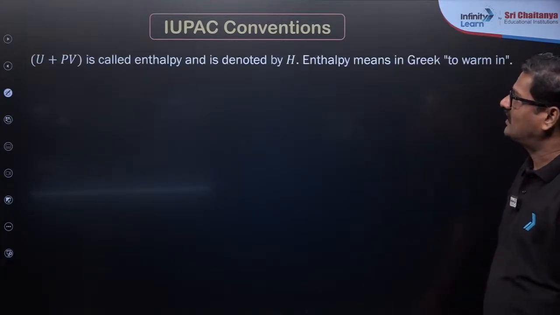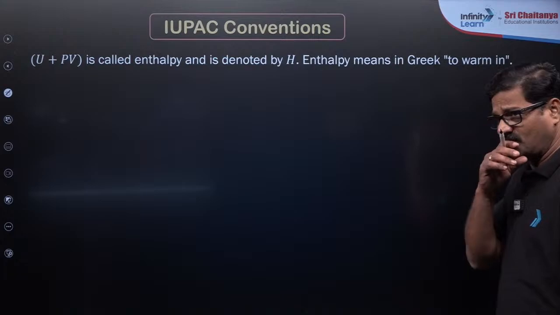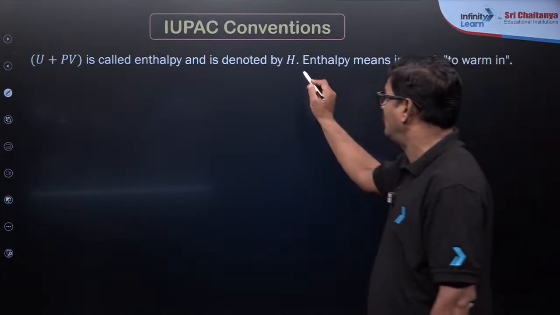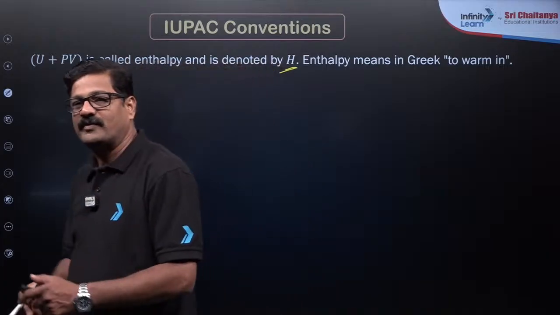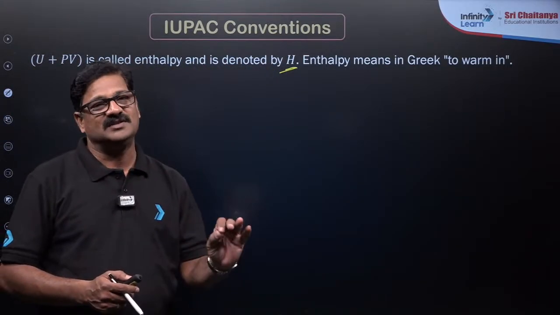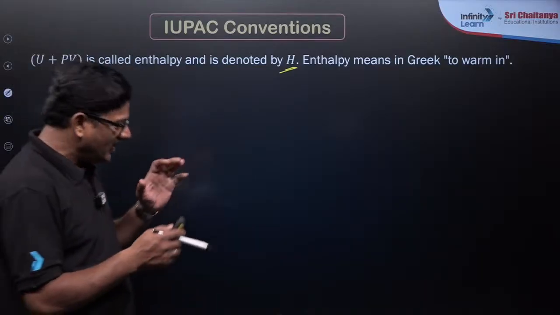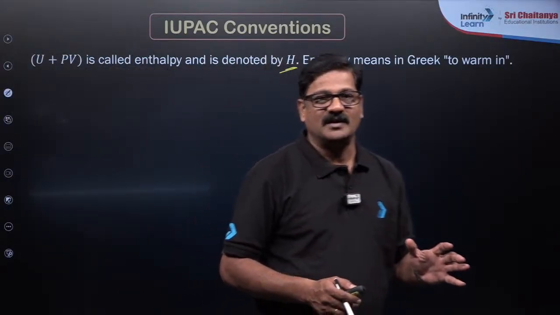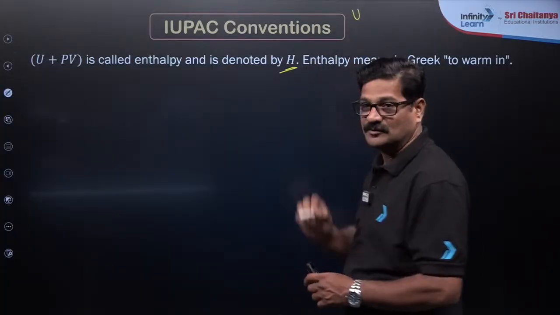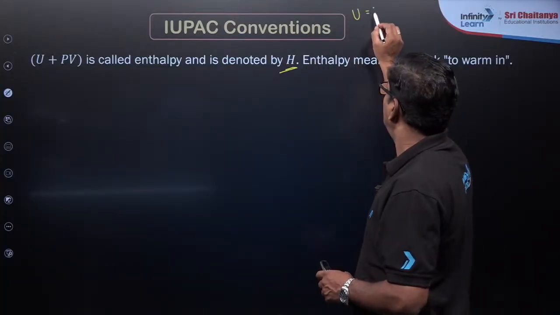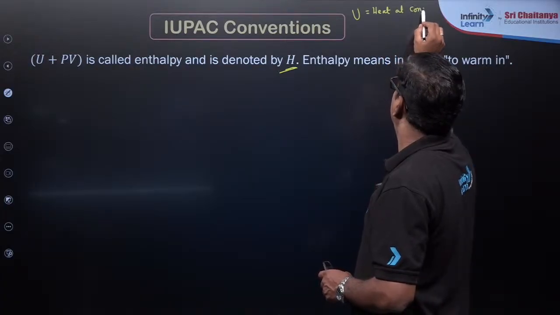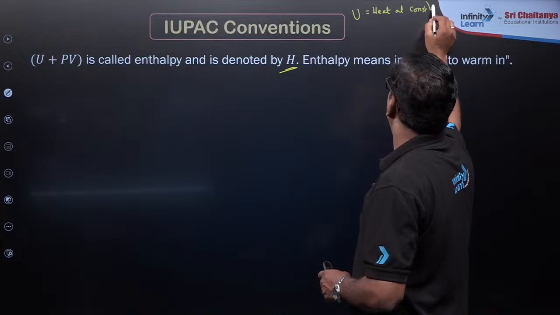Okay. So let's see that also. U plus PV is called enthalpy. It is denoted by H. So if we want to discuss this enthalpy in the simplest understandable theoretical way, we discuss the heat. Internal energy is given as U. That is nothing but heat at a constant volume.